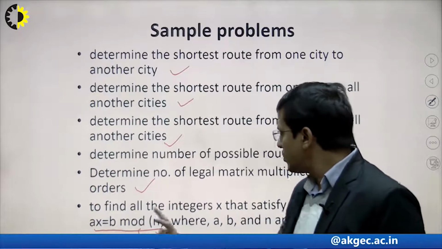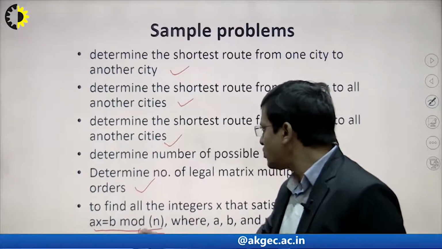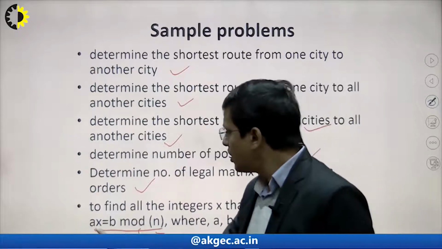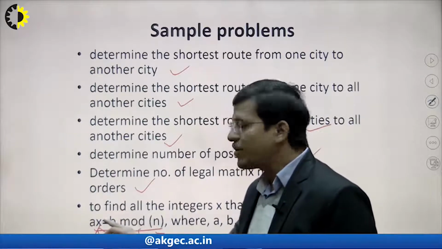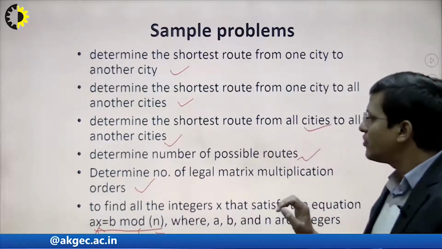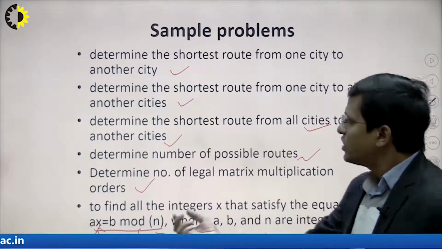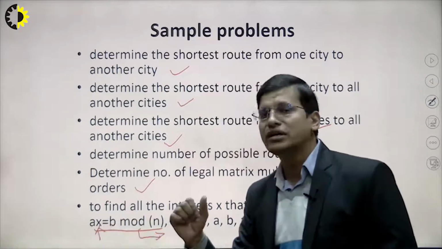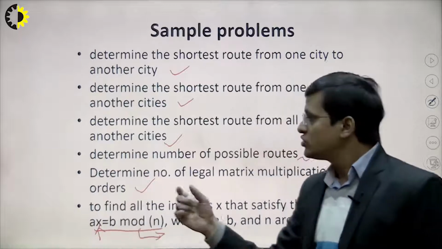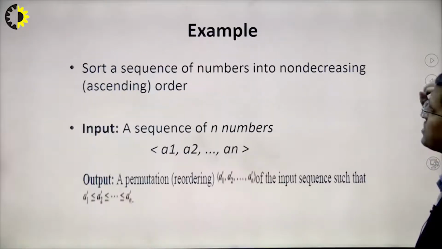So in this case, a, b and n are integers. We are trying to find out x. What will be the input and output of x on the basis of a, b and n? These variables a, b and n are the input integer values, right? So basically we are trying to find out the integer value of x. This is another problem that we use in the cryptography of computer science subjects, right?